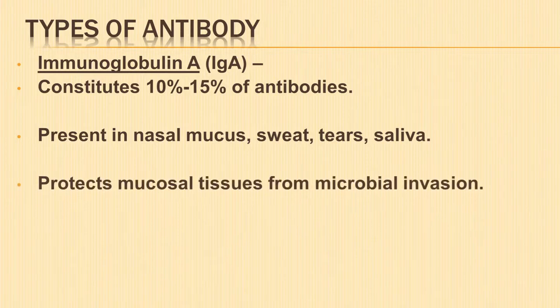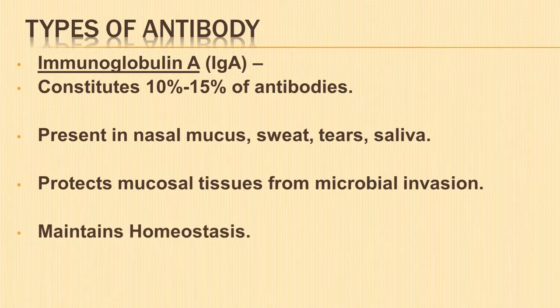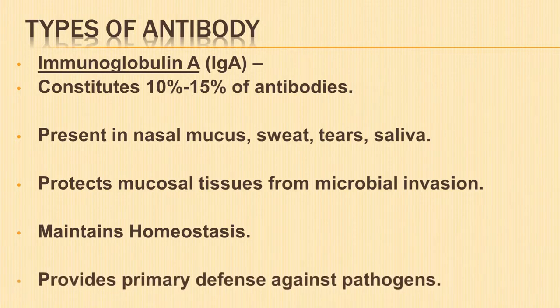It protects the mucosal tissues from microbial invasion and maintains homeostasis. Immunoglobulin A provides primary defense against pathogens.